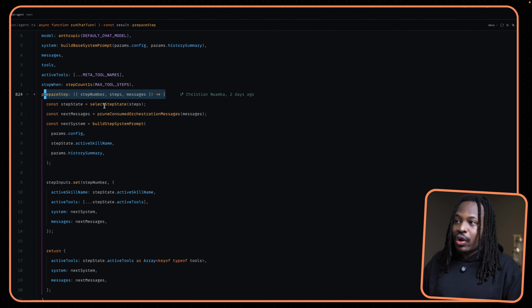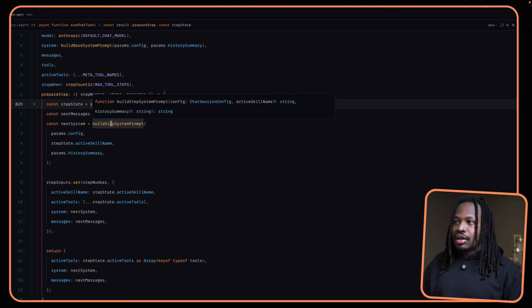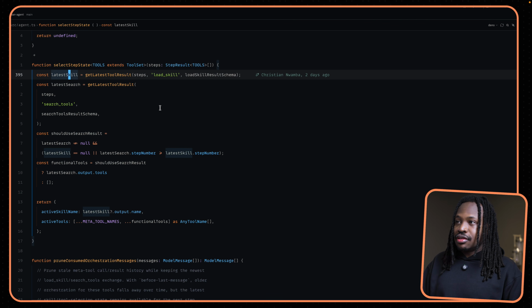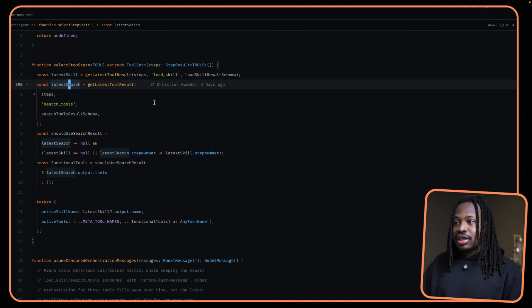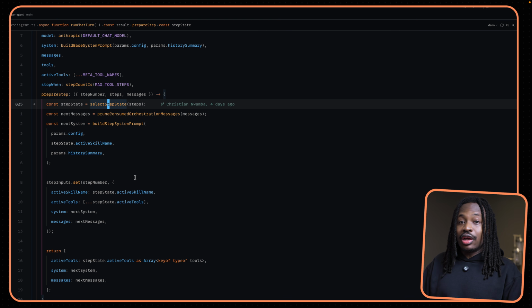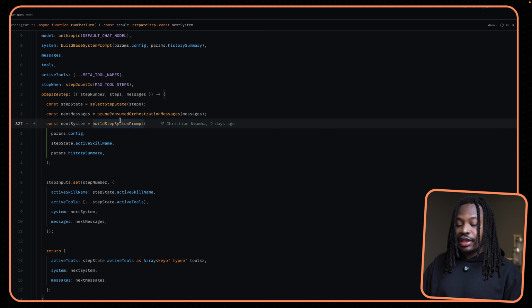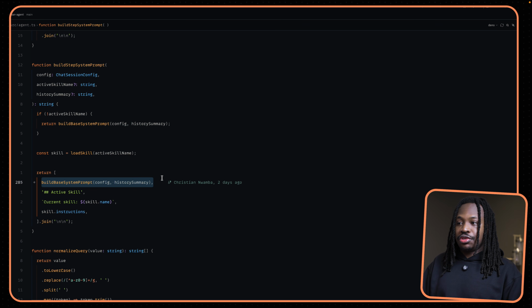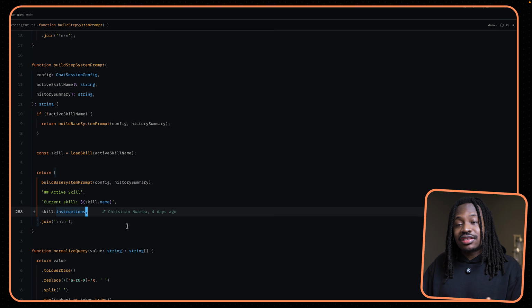So in practice, what we're doing in each of these steps is called the select state function. This function basically finds the latest skill that this agent called and the latest search tool that it called. And then we pull out the skill name and those skills and return it from this function. Now with that skill name, we can build a new system prompt. This time, we inject the base system prompt as usual, but in addition to that, we also attach the full skill instructions.